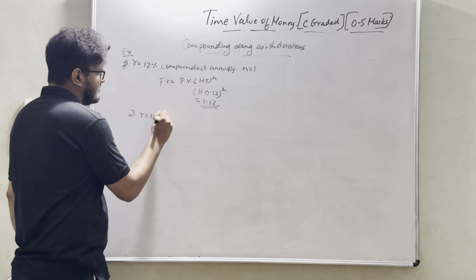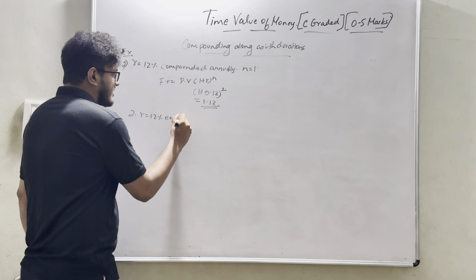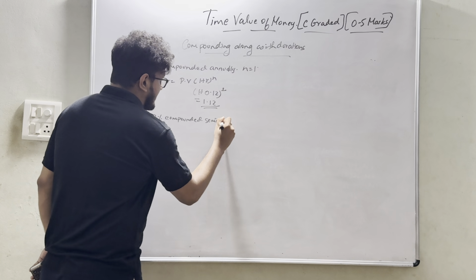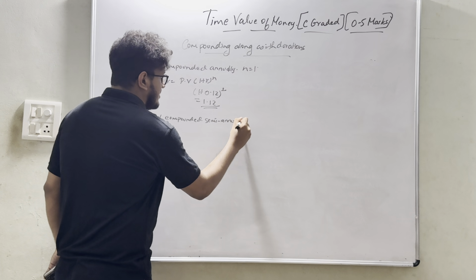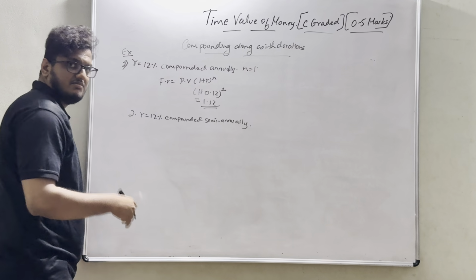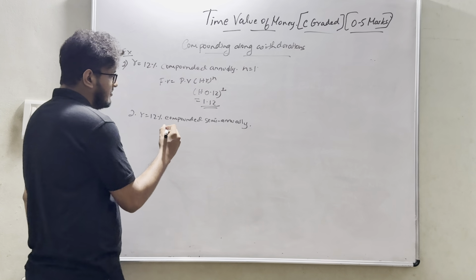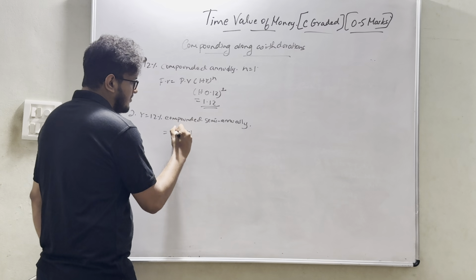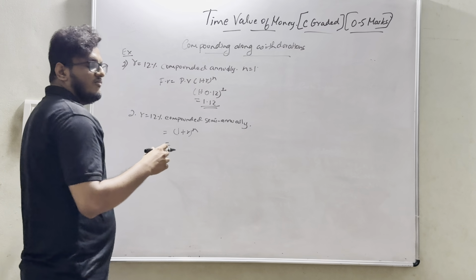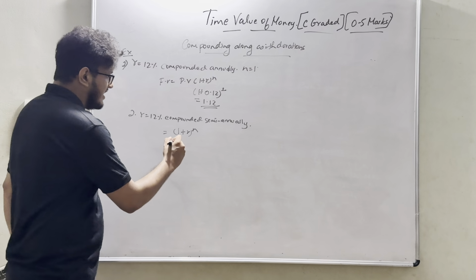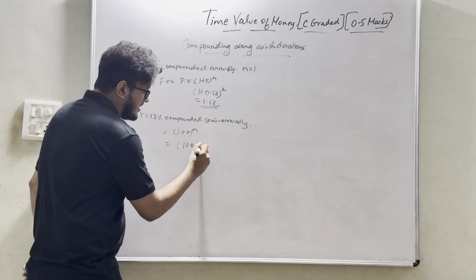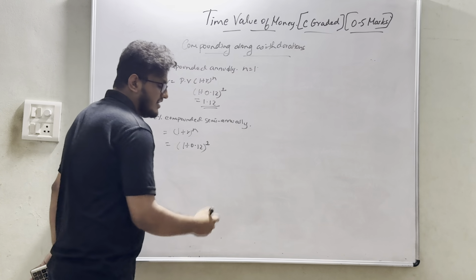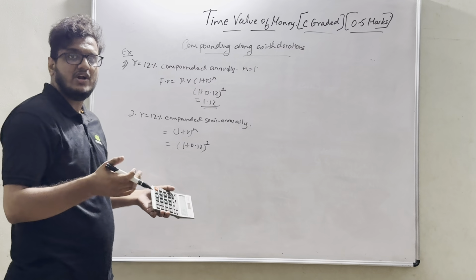R equal to 12% compounded semi-annually. With regard to this, there are some sums which might come. What will be the value of R? Let's take simple: 1 plus R whole power n. What if we do it annually? Annual is nothing but 1 plus 0.12, agree everyone, whole power 1. Semi-annual is nothing but a period of 6 months.